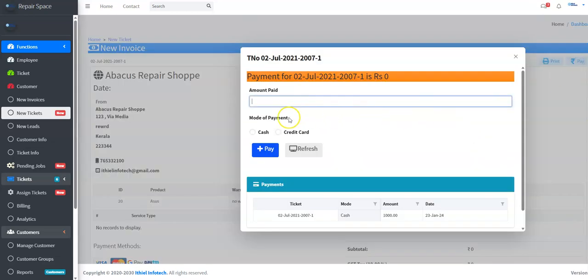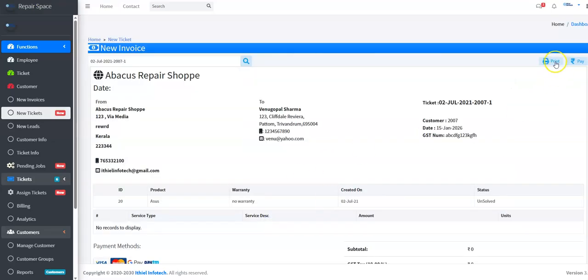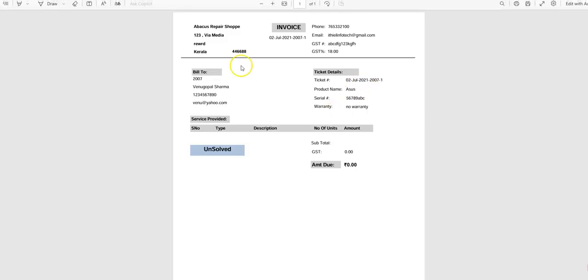We make the payment in this panel, either cash or credit card. The payment has been made. Okay, then we print the invoice. The invoice is printed and given to the customer.